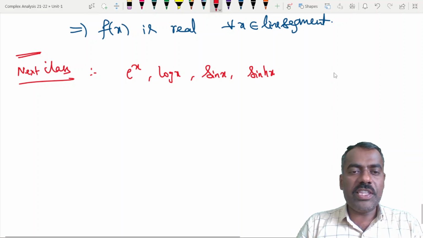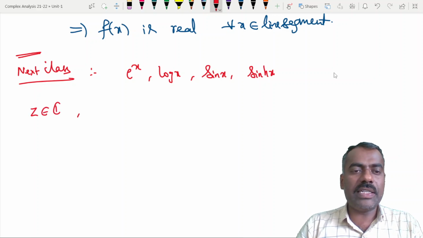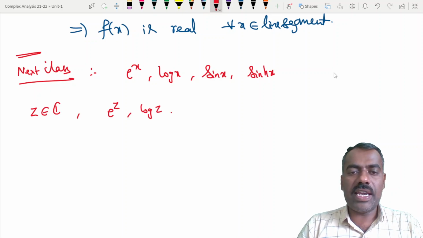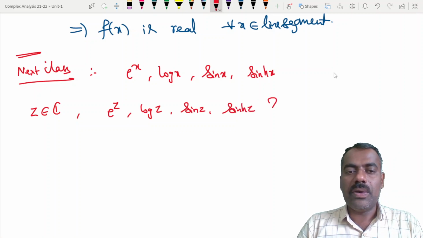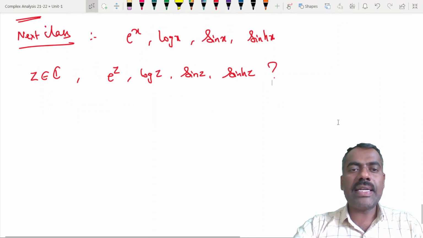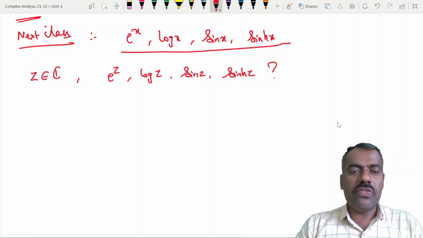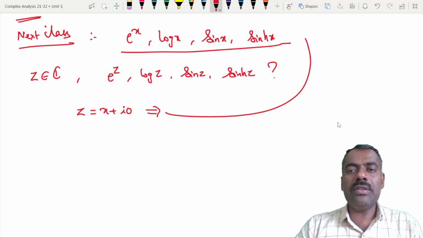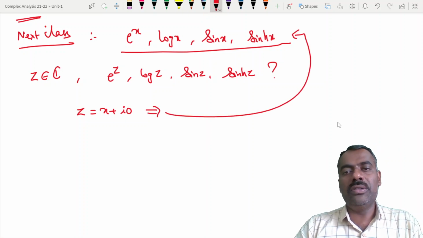So can we think of, when z is a complex number, having e power z, and similarly log z, sin z and sinh z? If they exist, how can we define them? Because we already have some notion for the real case, whenever z is equal to x plus i times 0, are we going back to these things?